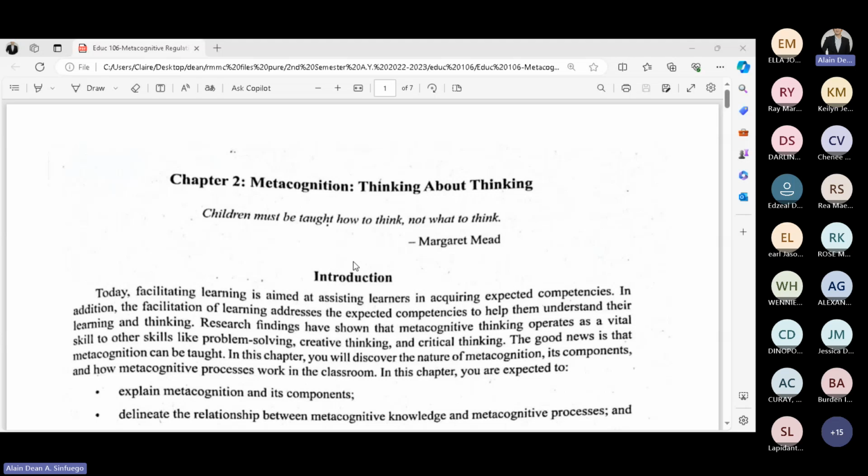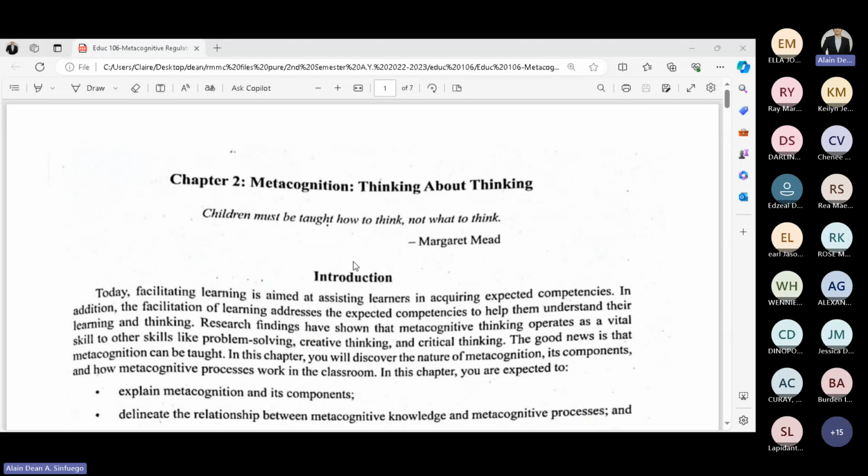The second one will be the motivational and affective factors. Third, we have the developmental and social factors. And lastly, the last principle that was discussed yesterday was all about individual differences.